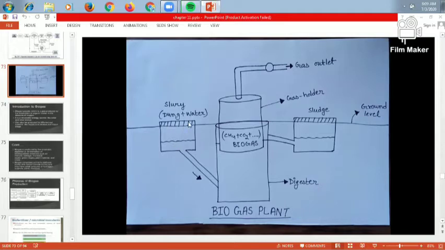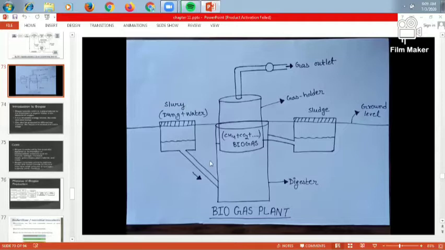Then we have to add some amount of water. Again we have to add a small amount of soil, because we are taking the bacteria or microorganisms for the fermentation from the soil as a source. So we have to add soil again and again here, but only a small amount of soil, for the bacteria which come from the soil. Then the water, the organic matter and the soil material together are known as a slurry.